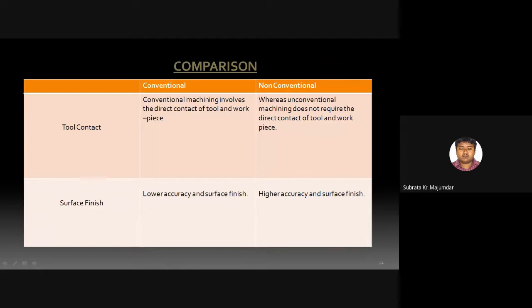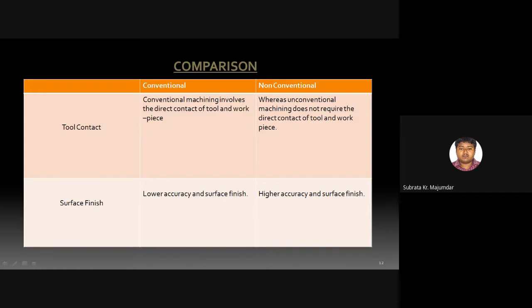Before the study, I stated that if we compare 100 advantages of conventional machining with non-conventional machining, then 95% of the advantages go with the conventional machining process. But the remaining 5% of advantages which can be got from the non-conventional machining process cannot be achieved by any kind of conventional machining process.